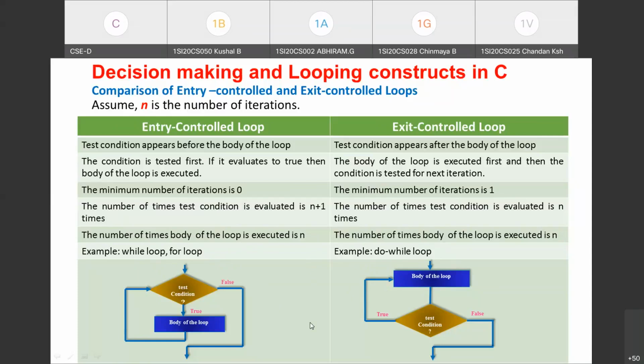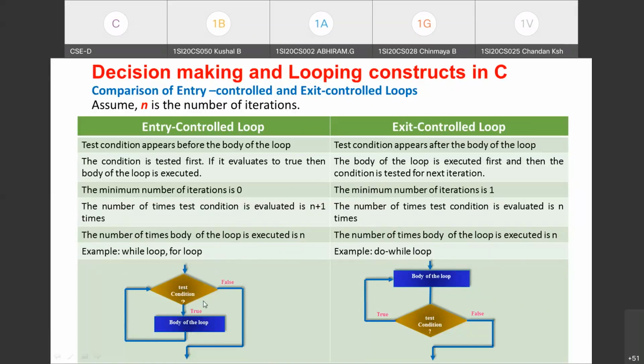If it is asked to compare entry control and exit control, you can do the comparison with respect to these points. If you want, you can also give the flow chart for entry control and exit control. All the information you can get from this flow chart itself. Just observe where the test condition appears in entry control and in exit control, and with respect to that, you can give a difference. Coming to the working of entry control, it tests the condition, and if it is true, it enters the body of the loop. Whereas here, first the body of the loop is executed and then it goes for testing the condition. So if the test condition fails the first time itself, then the number of iterations will be 0.